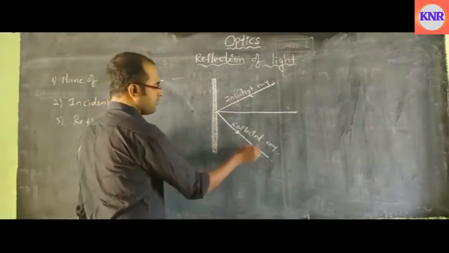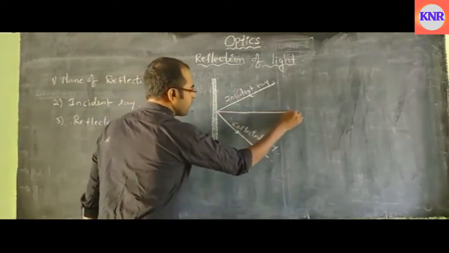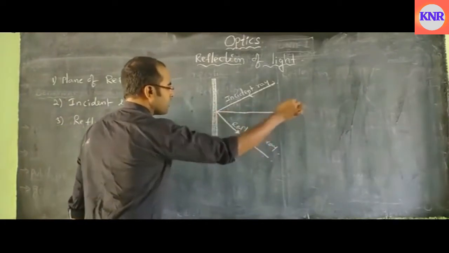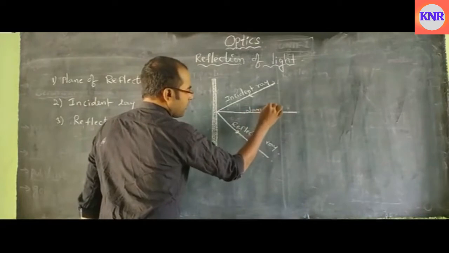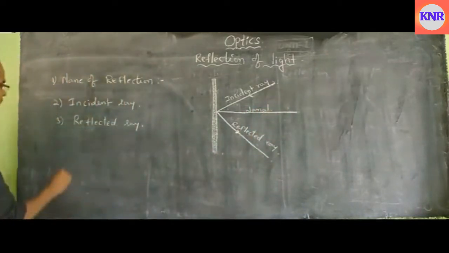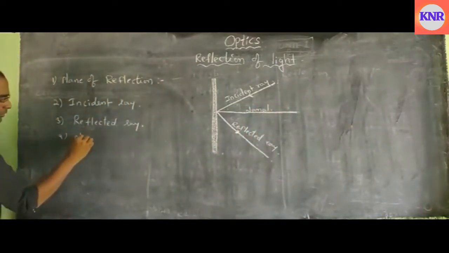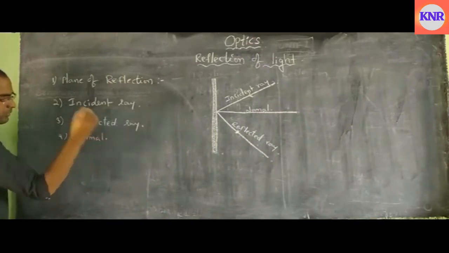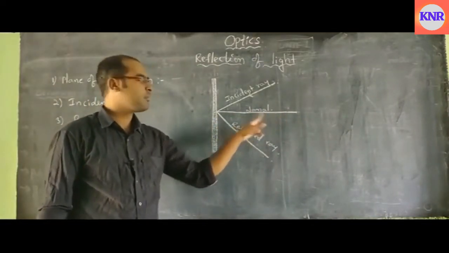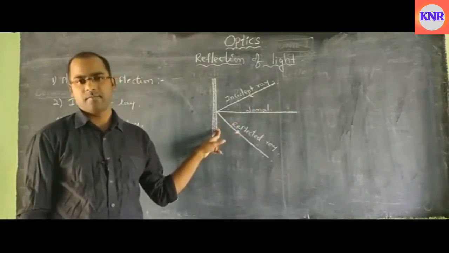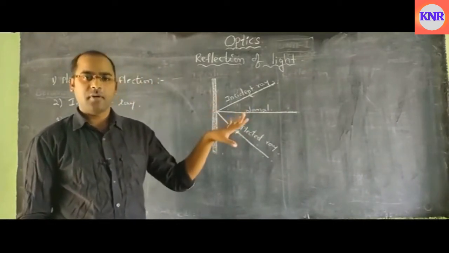Next, the normal. What is the definition of the normal? An imaginary line which is drawn perpendicular to the plane of reflection is called a normal.